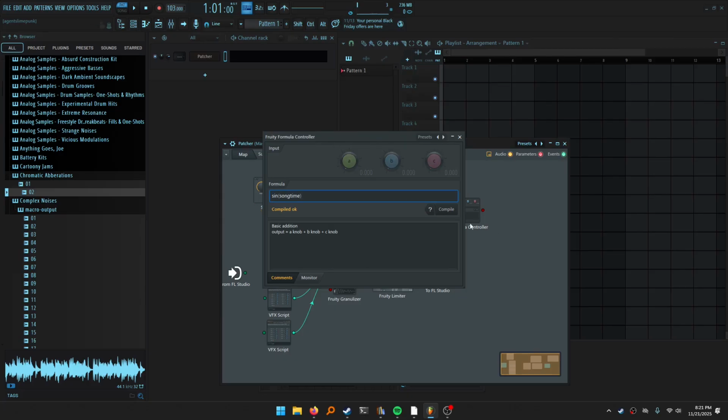If you do sign song time, it keeps on counting, and then basically you want to reduce the amplitude a little bit and then skew it. So times a half, and you'll get it ramping up to halfway, and then you basically just need to offset it by half a point. So plus 0.5 will probably get us there. There's quicker ways to do it, but this is how I can do it in my head without looking anything up.